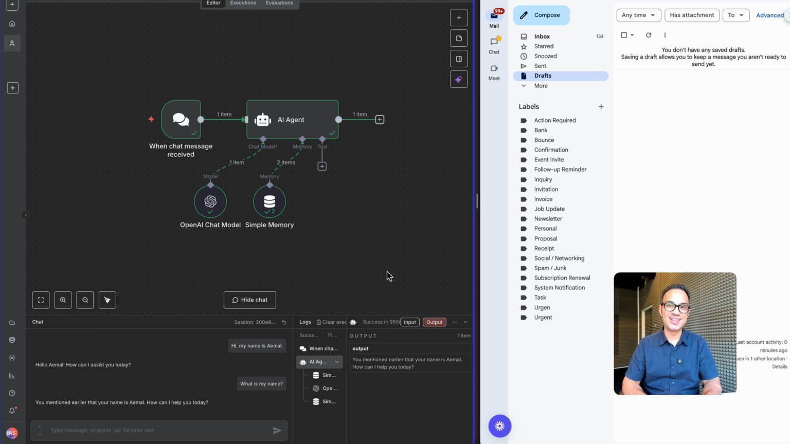That's memory. Let's go to the next lecture where we're going to attach a tool. That tool is going to be Gmail inbox, and we'll draft an email.